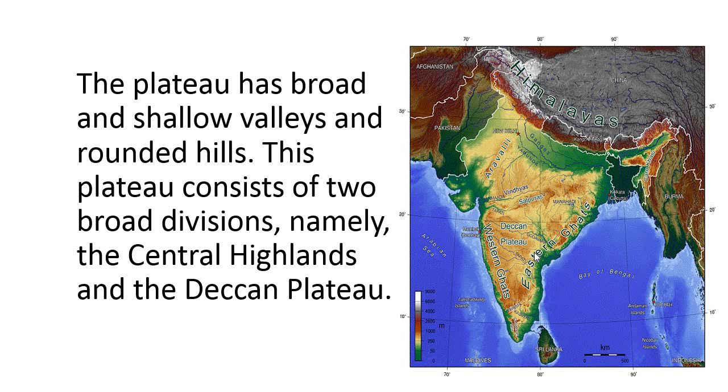It consists of two broad divisions. This peninsular plateau is divided into two parts, northern and southern. The northern part is called the Central Highlands, and the southern part of this peninsular plateau is called the Deccan Plateau.